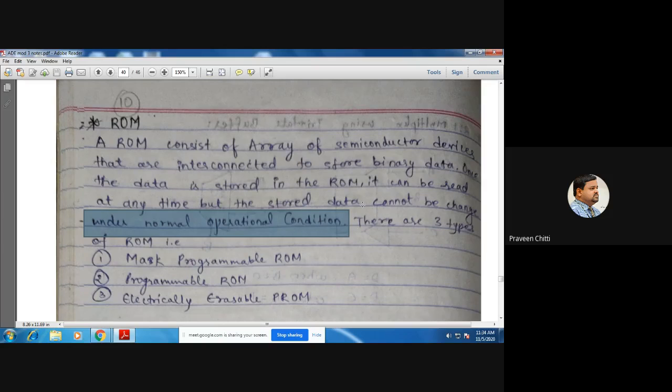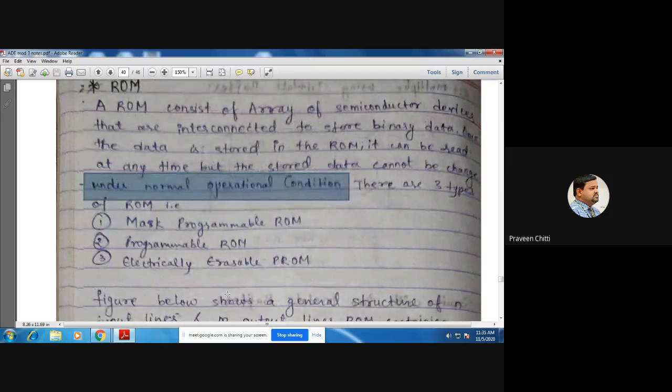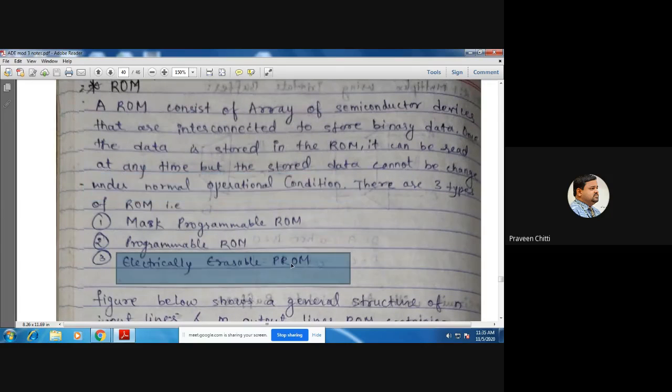Of course, now there are many other types of memories also available. Here in brief, we'll be discussing MROM, that is mask programmable ROM, then PROM, programmable ROM, and then EEPROM, electrically erasable programmable read-only memory. Here, in fact, I'm making a contradictory statement. There I said under normal conditions you cannot change, but at the same time I am telling you that we have electrically erasable PROM. So what could this electrically erasable programmable read-only memory be?